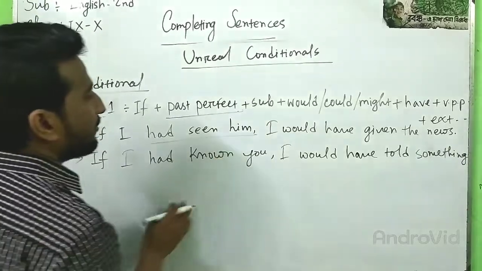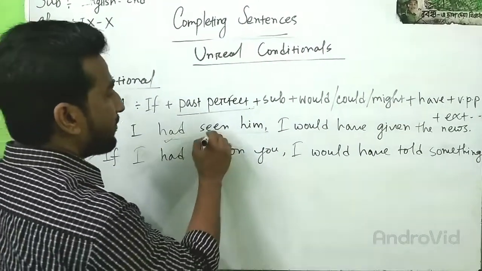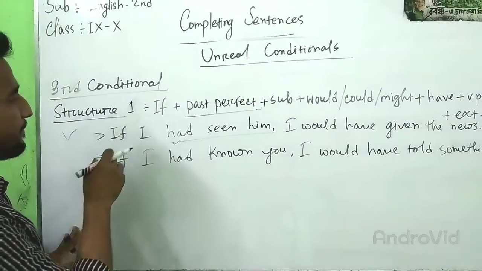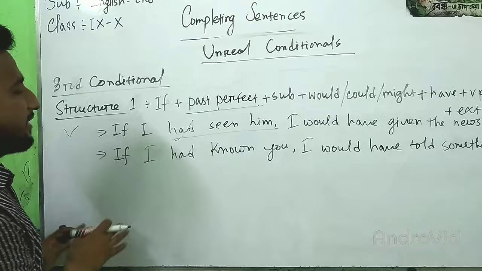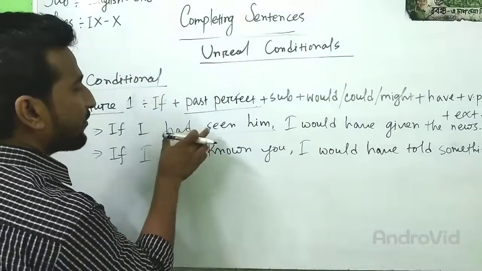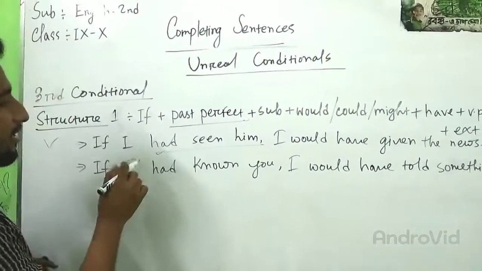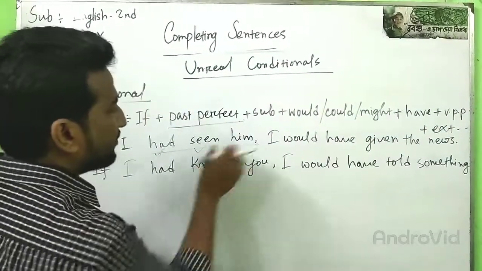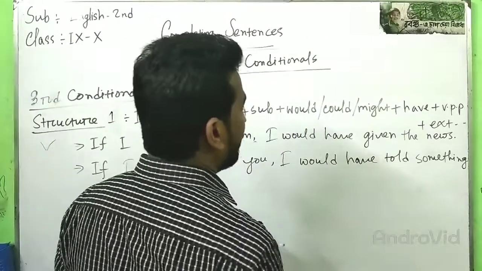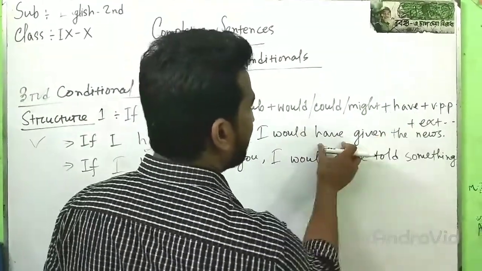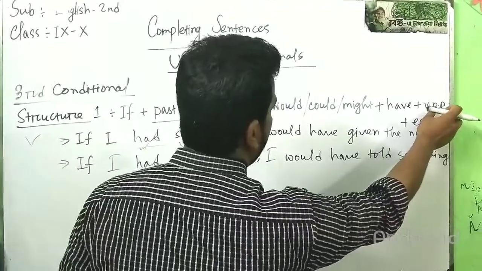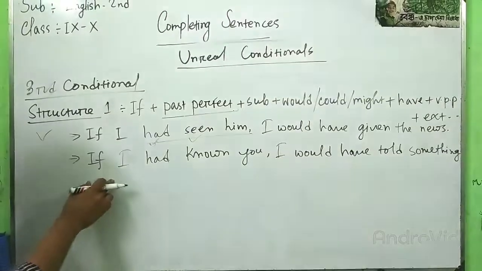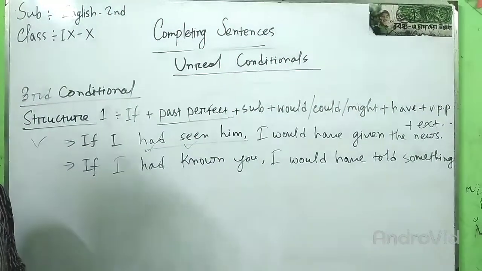This is in past perfect tense, had plus verb. In this sentence, the if clause is in past perfect, had plus past participle form of verb, object, and in the main clause, subject, would, have, past participle form of verb, extension. Next, if I had known you, I would have told something.